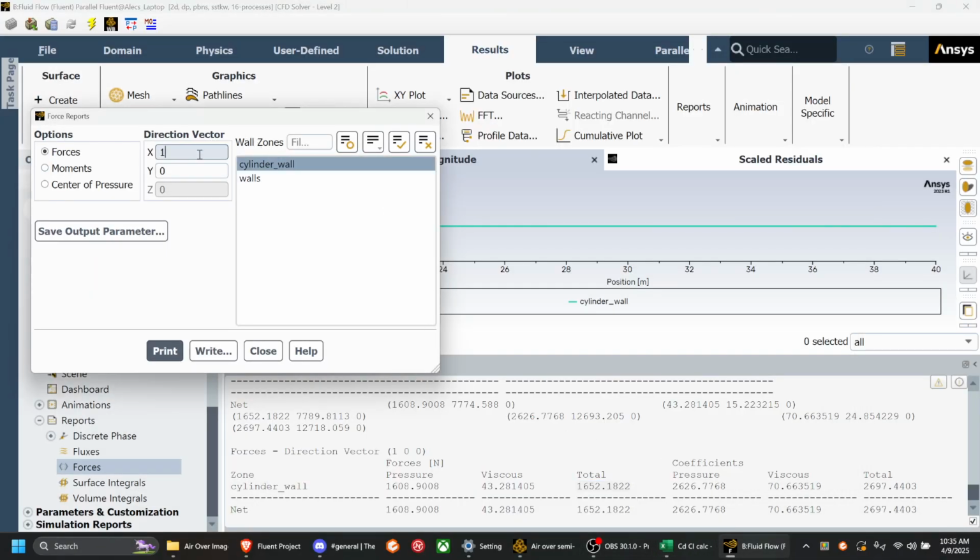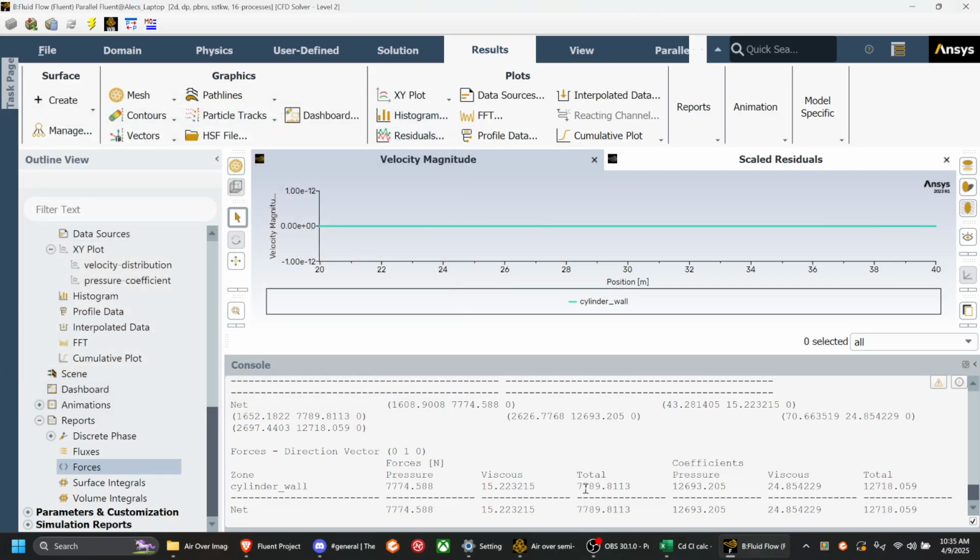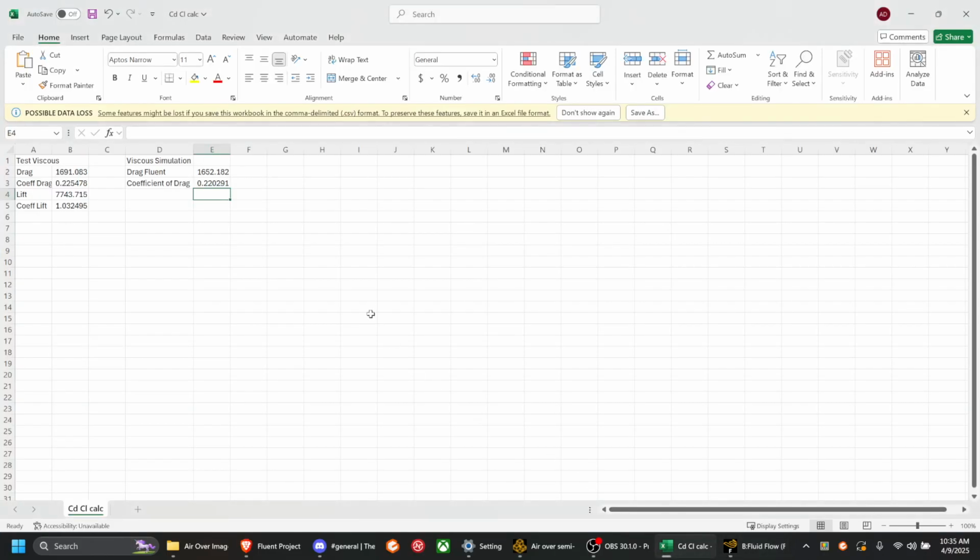And then for the lift, we do the same thing, but it's at y equals 1, because we want the forces in the y direction. This is the total lift.